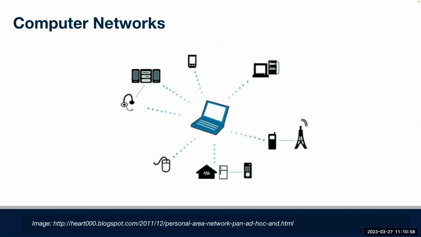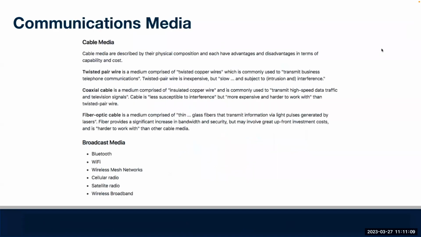Networks are how computers and devices transmit data to each other. These networks can be wired or wireless. Examples of wireless connections would be Bluetooth or Wi-Fi. Whereas wired, if you've ever plugged an Ethernet cable into the wall, that's an example of a wired connection between devices.